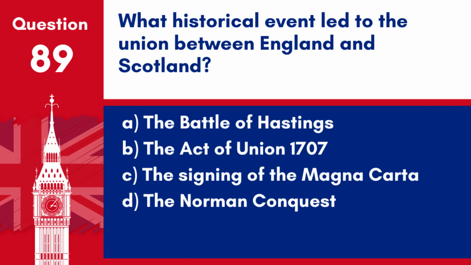Question 89. What historical event led to the union between England and Scotland? A. The Battle of Hastings. B. The Act of Union 1707. C. The signing of the Magna Carta. D. The Norman Conquest. Answer. B. The Act of Union 1707. The Act of Union 1707 united the kingdoms of England and Scotland into a single kingdom known as Great Britain.